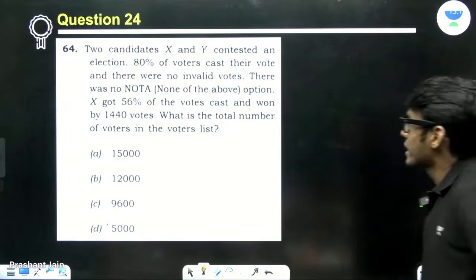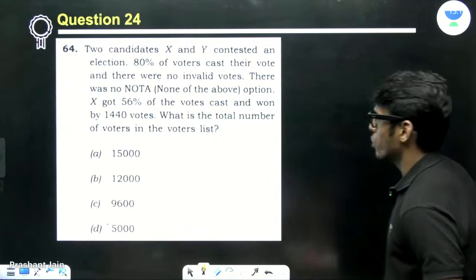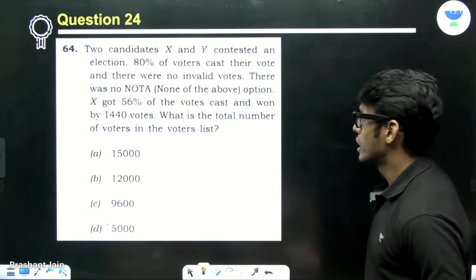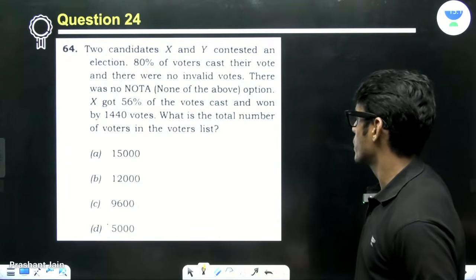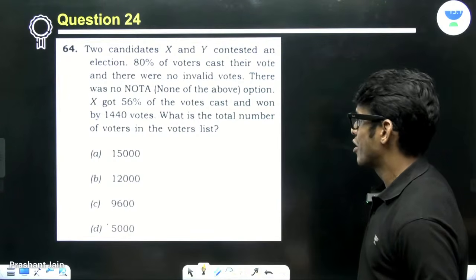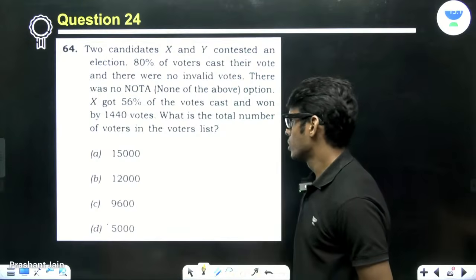Now, two candidates, X and Y, contested an election. 80% of the voters cast their vote and there were no invalid votes. There was no NOTA, none of the above option. X got 56% of the total votes and won by 1440 votes. What is the total number of voters in the voters list?